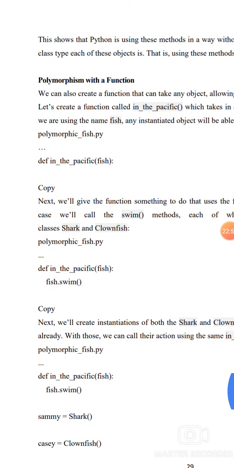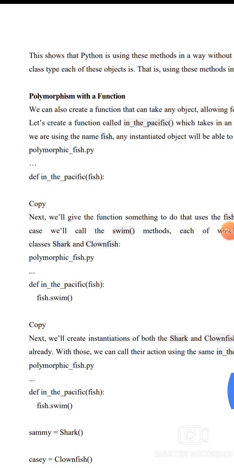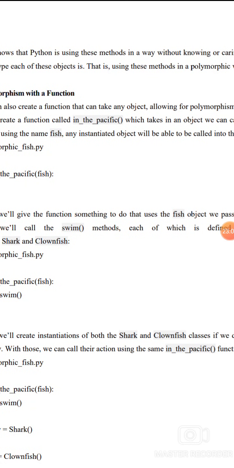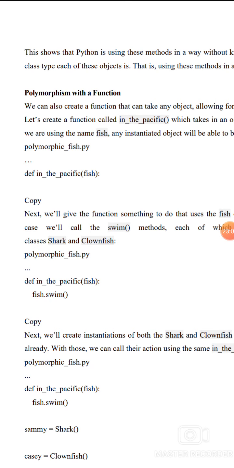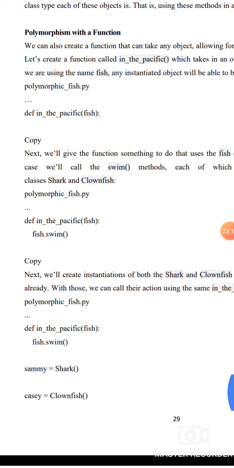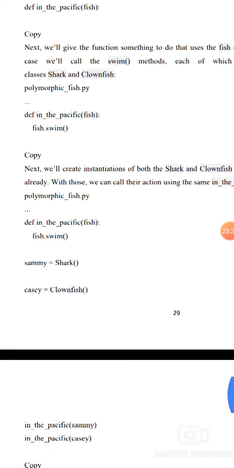Polymorphism with a function. We can also create a function that can take any object, allowing polymorphism. Create a function called in_the_pacific which takes an object we call fish. In polymorphism_fish.py, define in_the_pacific(fish), and inside it call fish.swim.